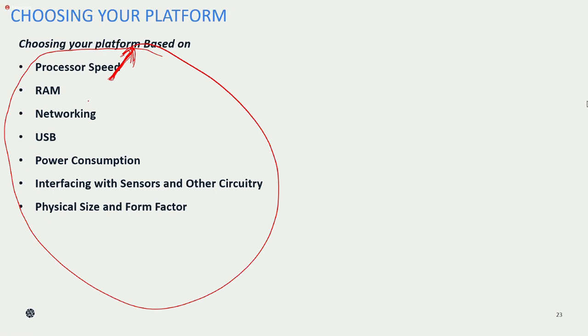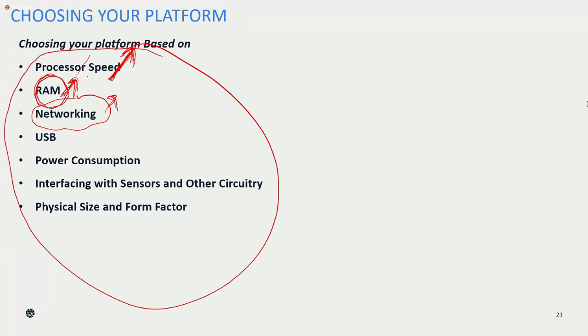Then after that you can also see the RAM, okay, sorry, not read only memory, random access memory. So the first one is the processor speed, the second one is the RAM, and the third one you need to think about is the networking also.